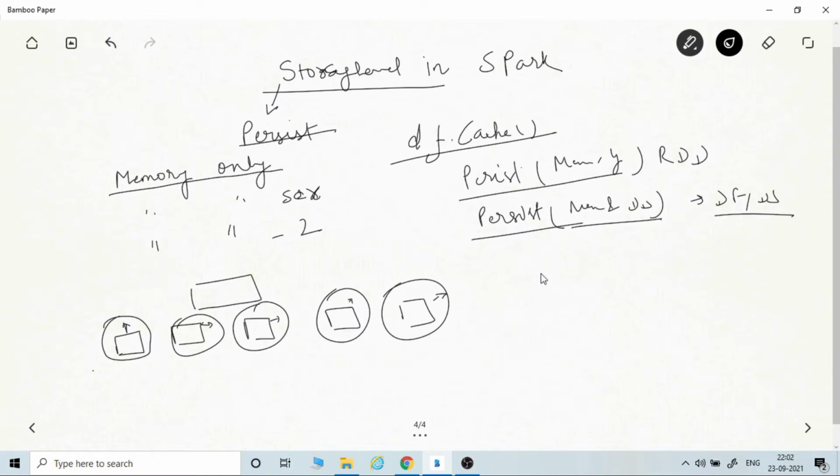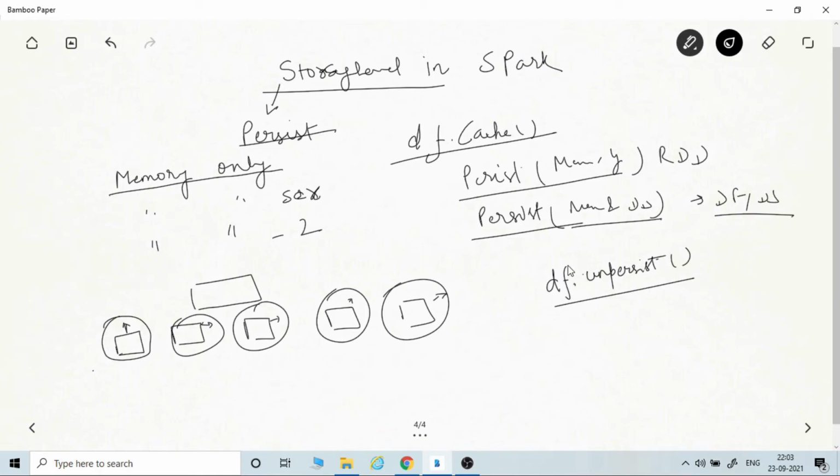Now let's say that you want to remove the cache from memory. So how will you do that? You can use the data frame method unpersist. This will try to remove all of the blocks from memory or disk, whatever is cached. Whether you use cache or persist, this method will be used to remove all of the blocks from memory and disk.